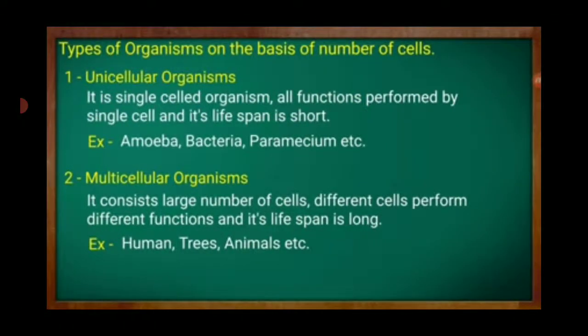Types of organisms on the basis of number of cells. First one is unicellular organism, second is multicellular organism. Unicellular organism is a single-celled organism. All the functions are performed by the single cell, and its lifespan is short. For example, amoeba, bacteria, paramecium, etc.